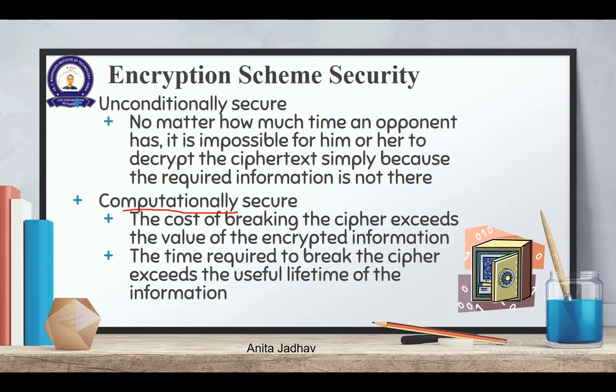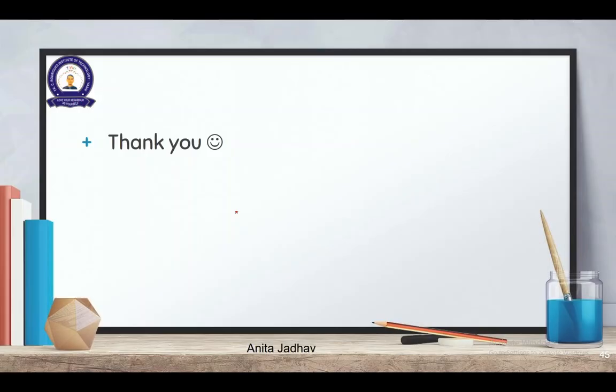In general terms, if I am buying something from Amazon worth 100 rupees, and the shipping or courier charge is 500, it is of no use asking for that 100 rupees goods. This is called computationally secure. You have higher security, and the person who spends so much time will find your information is not worth it. So you are on the safer side.